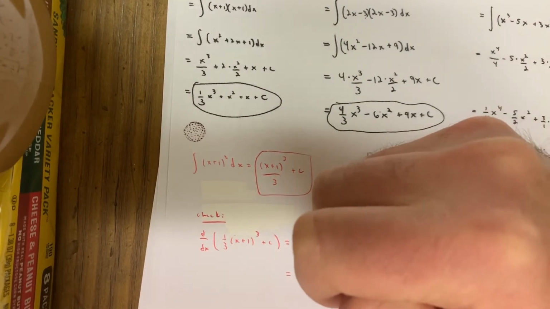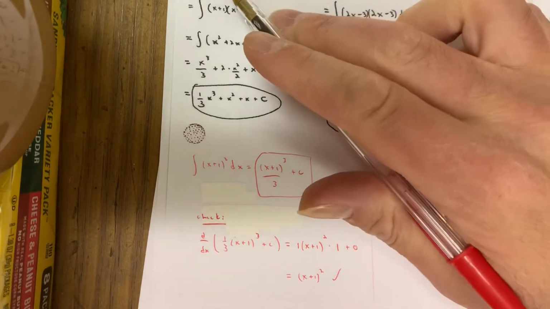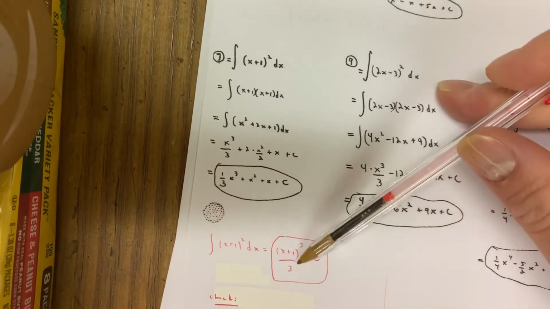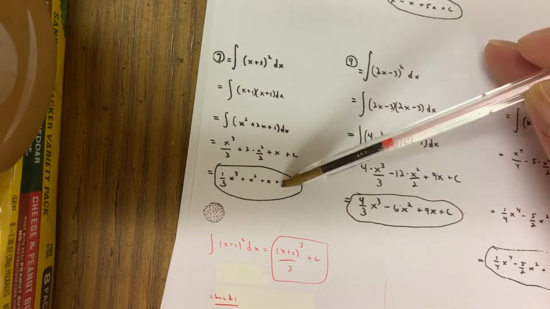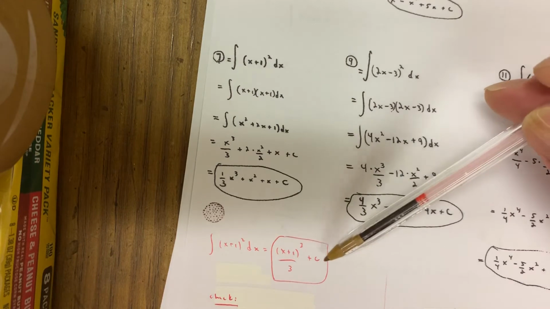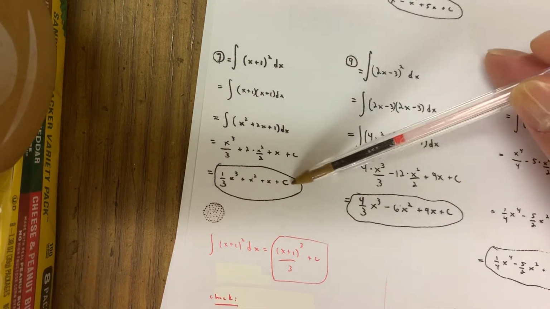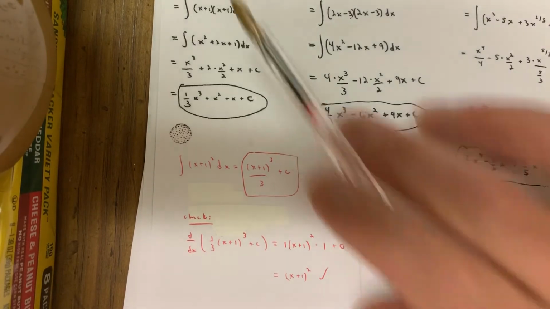And this is just a really complicated way to write (x plus 1) quantity squared, which is what my integrand was. So apparently, if you simplified this out, you would get this. Most likely, you might end up with a separate constant when you simplify. Then you need to combine that constant with c, so it'll just be another constant. I'm not going to get into that because that's a little too much right now. But if you saw it this way, it works.